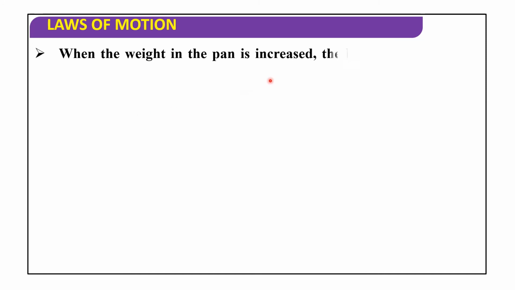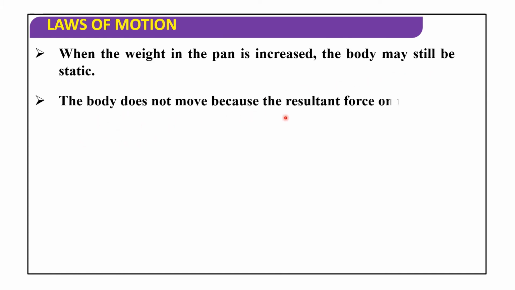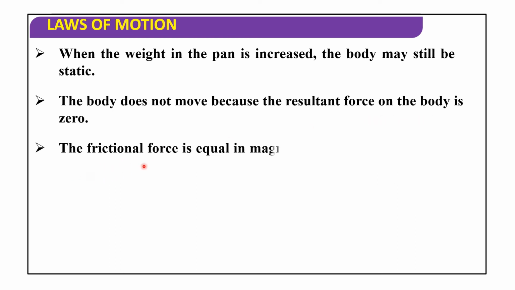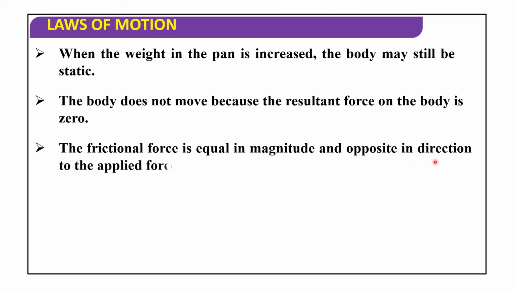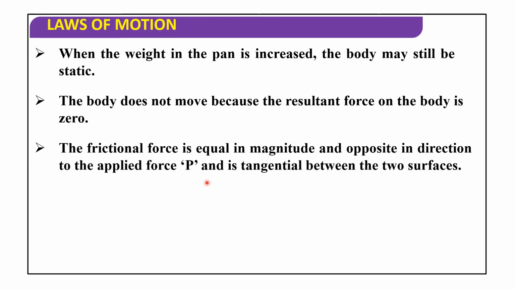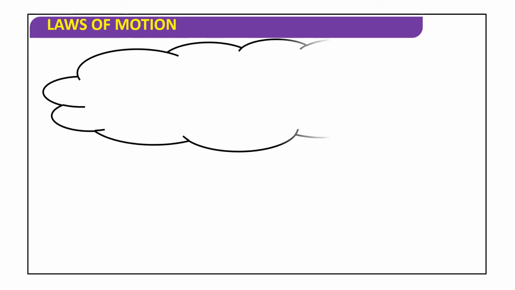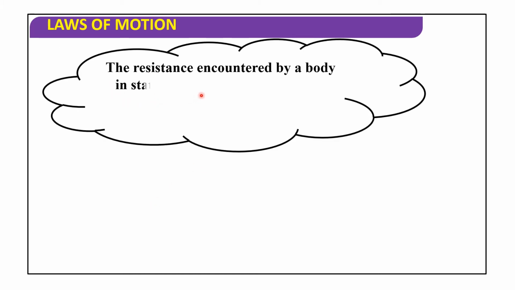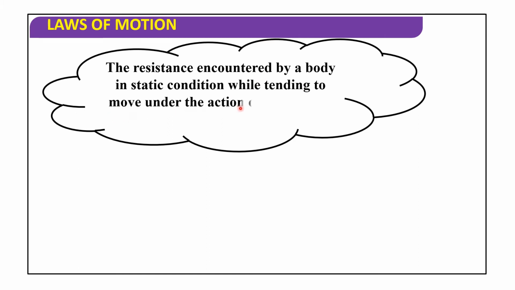When the weight in the pan is increased, the body may still be static. The body does not move because the resultant force on the body is zero. So the frictional force is equal in magnitude and opposite in direction to the applied force P and is tangential between the two surfaces. The resistance encountered by a body in a static condition while tending to move under the action of an external force is called static friction.